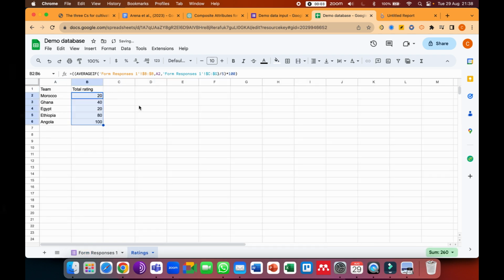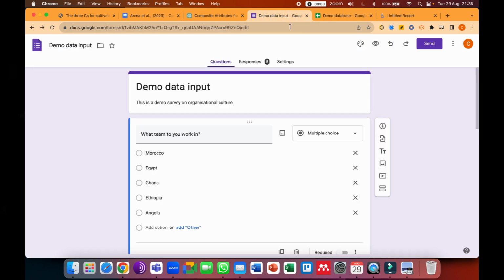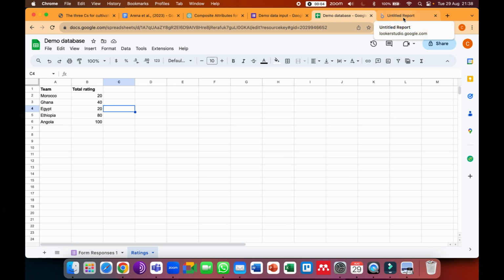So this is essentially the percentages, if you tracked the calculation. Now what we're going to see is the level, or the health, of the organizational culture for each of these teams. And this is live. This form is still active, so we can still actively collect data.